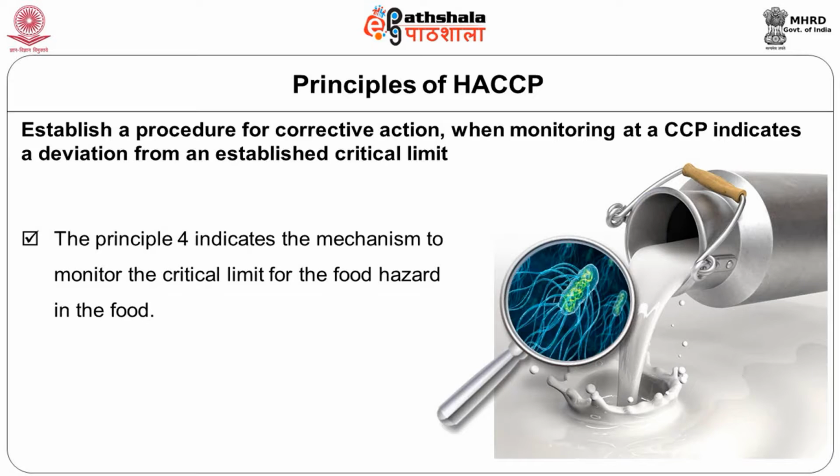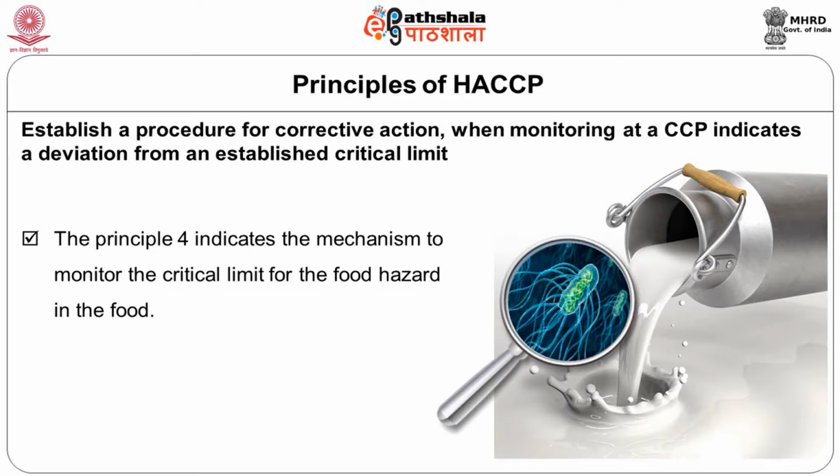Take for example, if your milk is highly contaminated with Salmonella, what are you supposed to be doing? You use your pasteurization mechanism in such a way that it is brought to 0, or you have another method of controlling that.